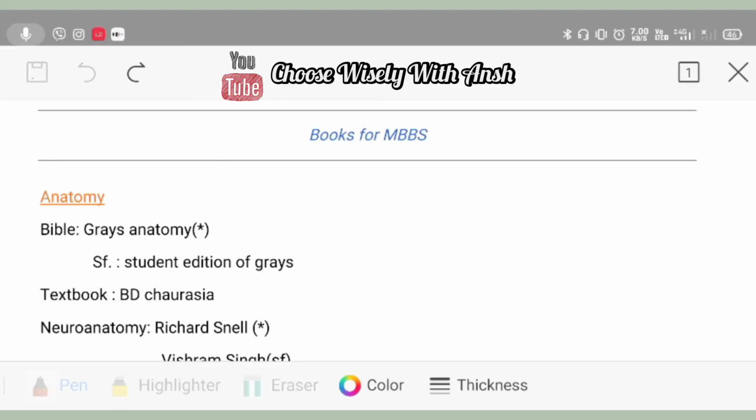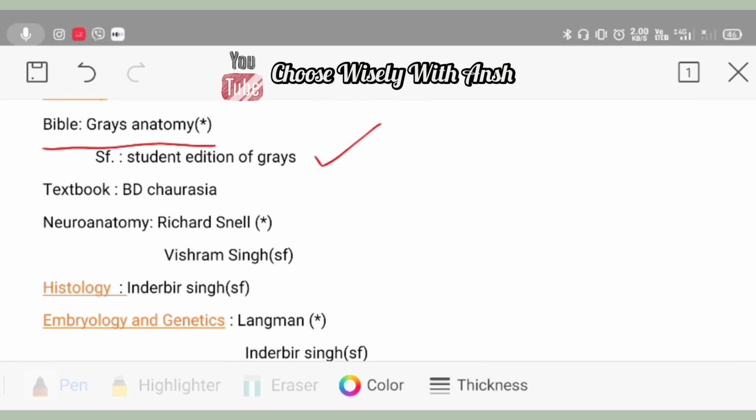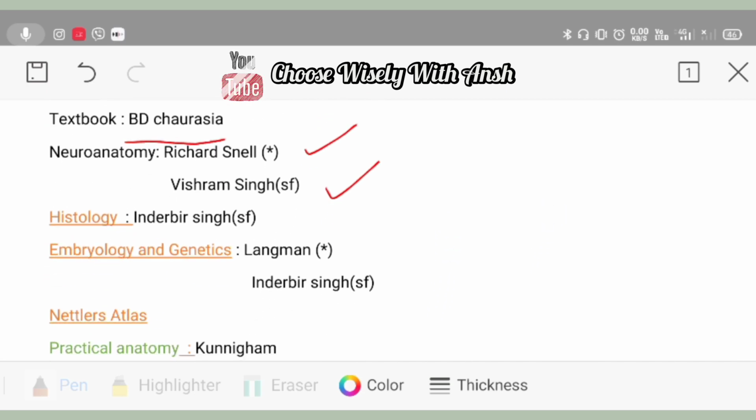So the first subject which we are taking into consideration is anatomy. For this, we all know that the Bible is Gray's Anatomy, but the language is very precise and not understandable. So you can go with a student-friendly version, that is a student edition of Gray's. If you want to take an Indian edition for anatomy, you can go with B.D. Chaurasia. If you want to take for neuroanatomy, then the standard book is Richard Snell, or you can go with the student-friendly version, that is Vishram Singh.